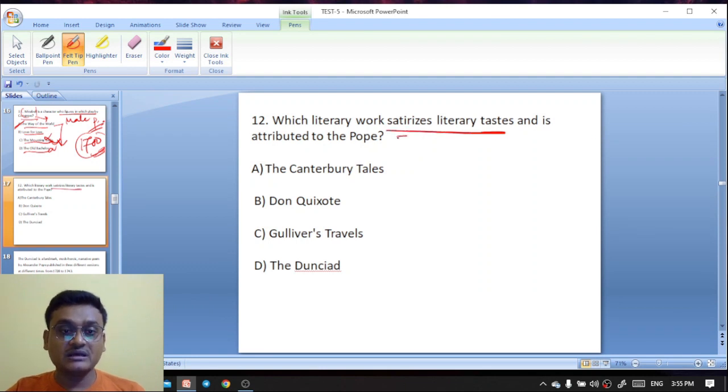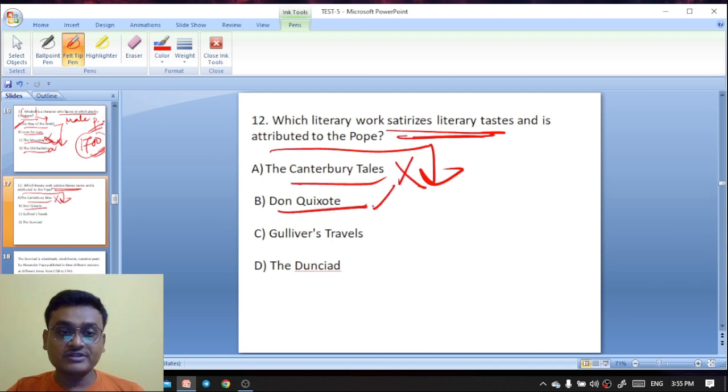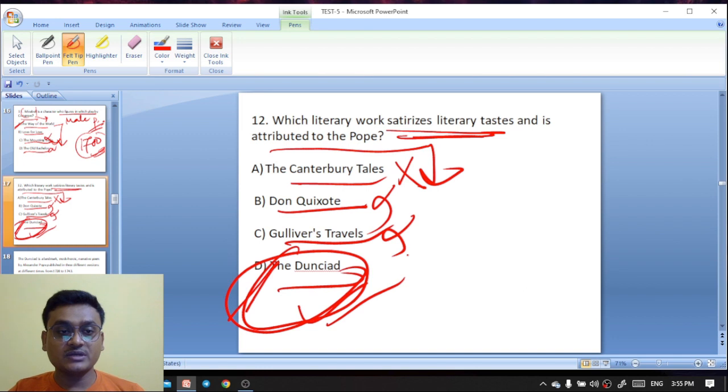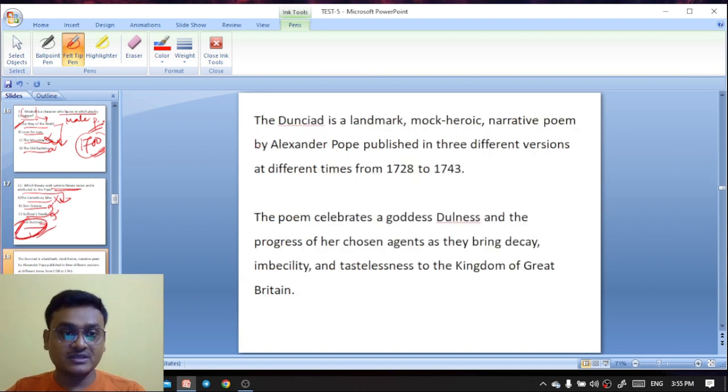Whose literary work satirizes literary text and is attributed to Pope? The Canterbury Tales, Don Quixote, Gulliver's Travels, the Dunciad. The Dunciad is actually attributed to Pope, and it satirizes literary texts. The Dunciad is actually a landmark. It's a mock heroic narrative poem.